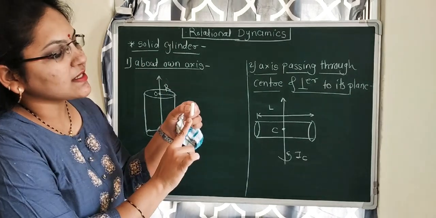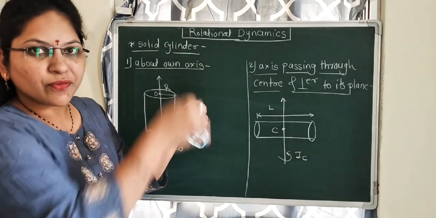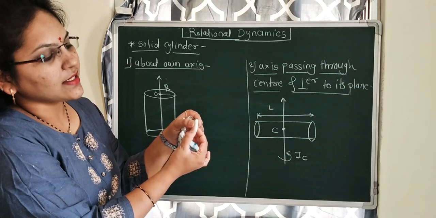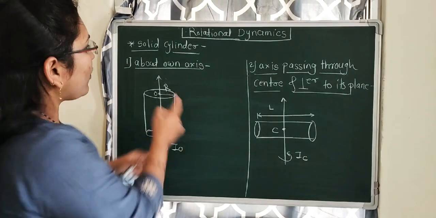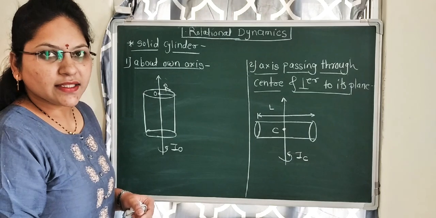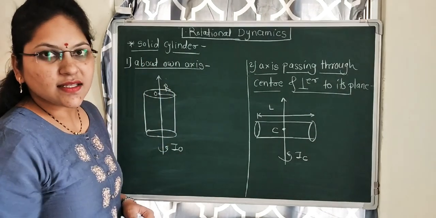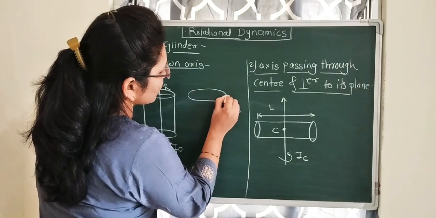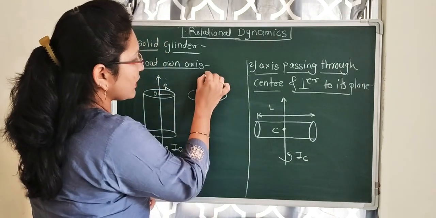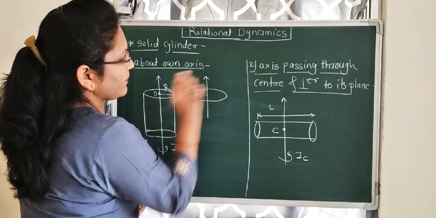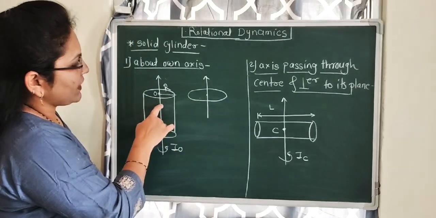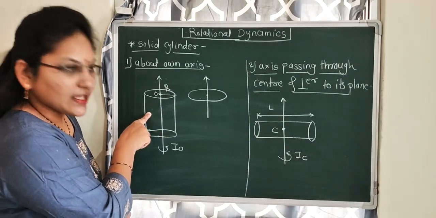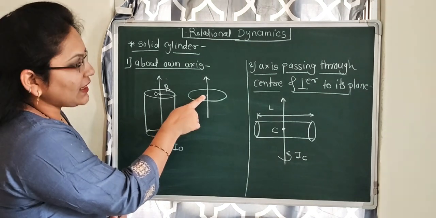The axis is passing through the center of the solid cylinder and the cylinder is rotating like this. Then the moment of inertia of the solid cylinder about its own axis is the same as that of a disc. There is a disc and the axis passes through the center of the disc. They look the same. Here there is a solid cylinder which is composed of a number of discs kept over each other like this.